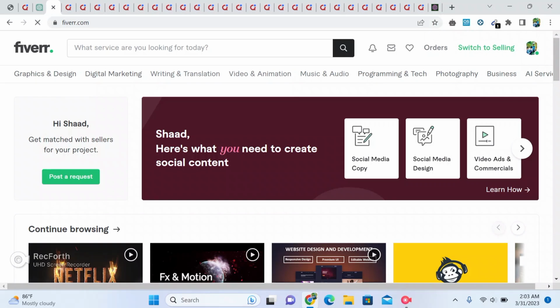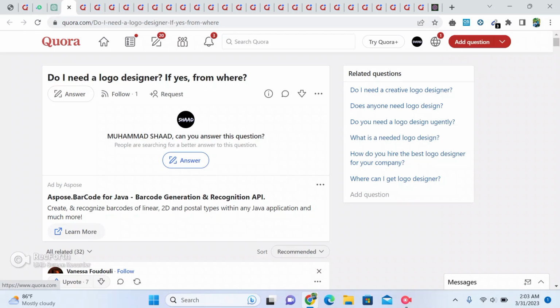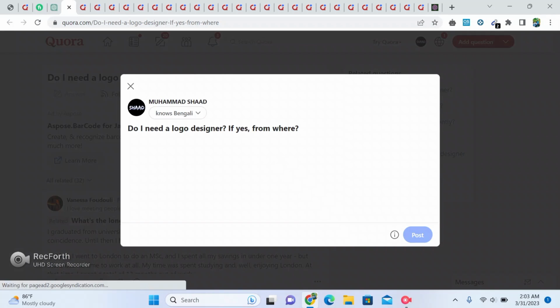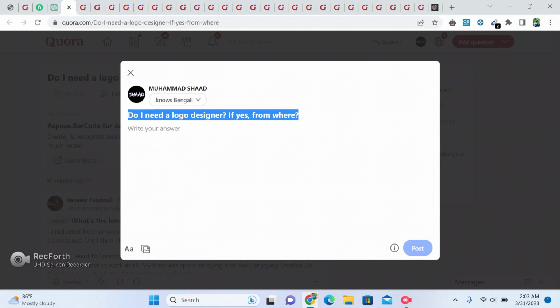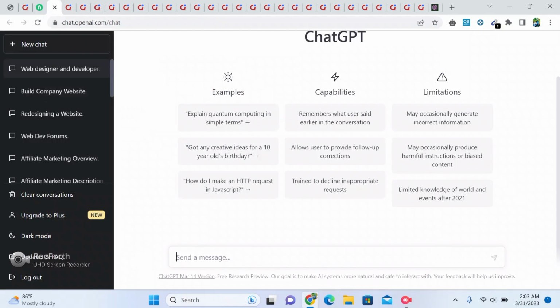Choose a platform. Decide which platform you will use to promote affiliate products. This could be a blog, YouTube channel, social media account, or any other platform that allows you to create content and share it with an audience.